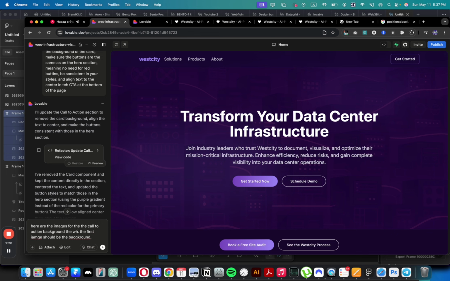The whole section should be pixel height. The first image should be background. The second should be the character at the bottom. Place it exactly as in the image reference. Third image.